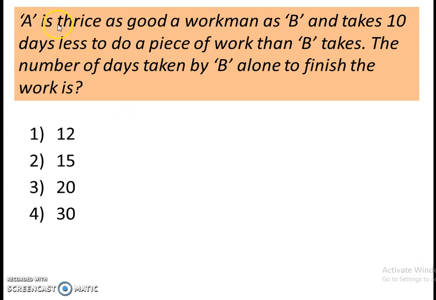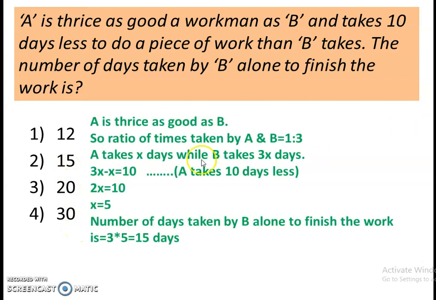Now the question is, A is thrice as good a workman as B and takes 10 days less to do a piece of work than B takes. The number of days taken by B alone to finish the work is, and we have options 12, 15, 20 and 30. So in this question it is given A is thrice as good as B.